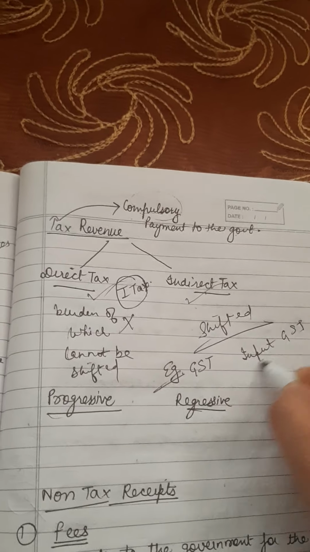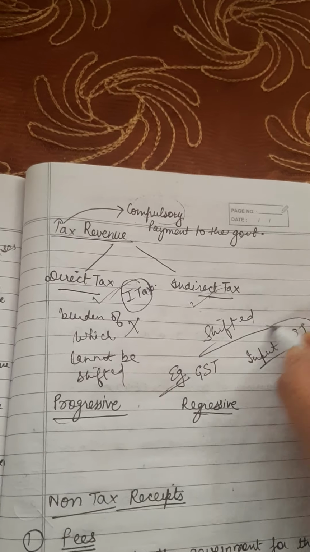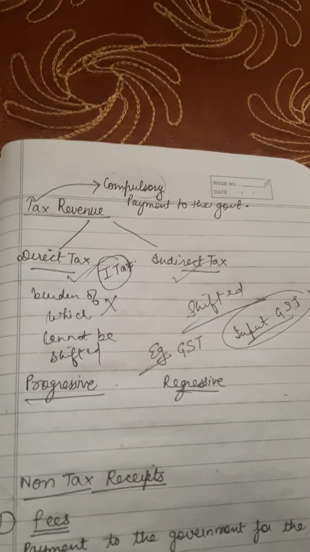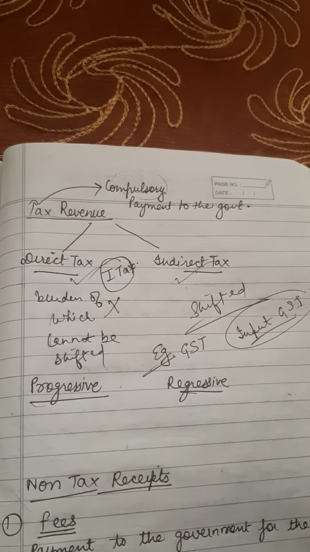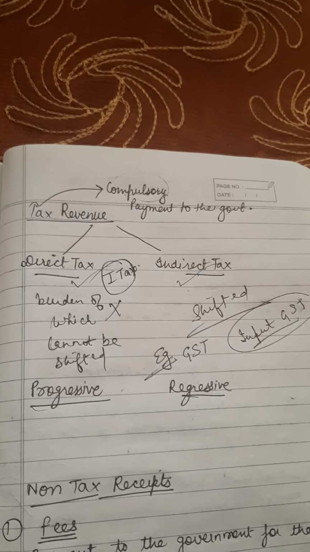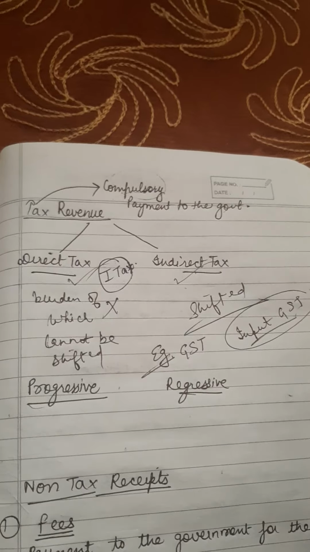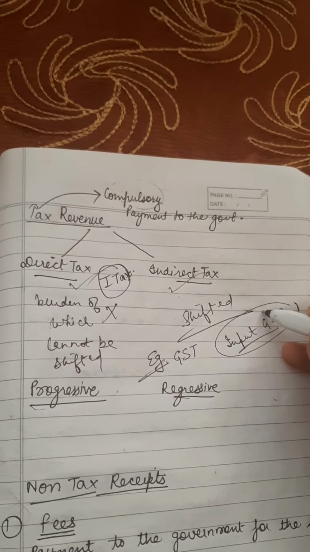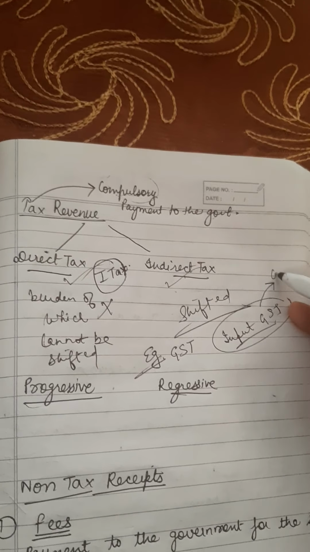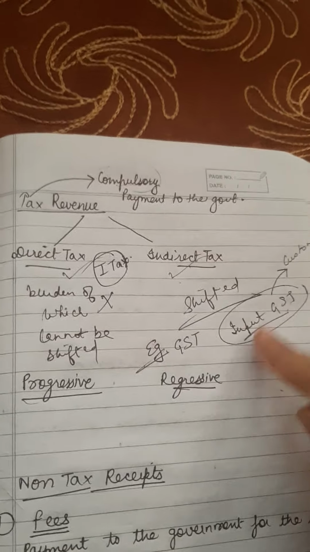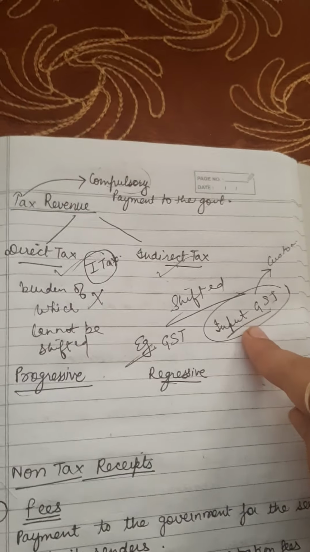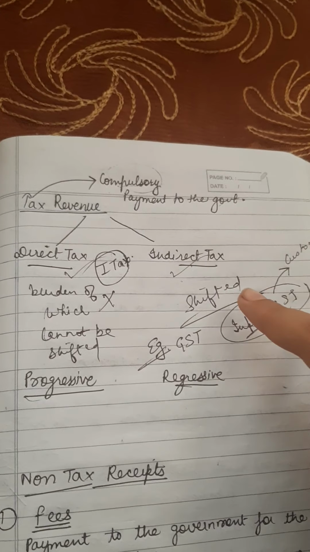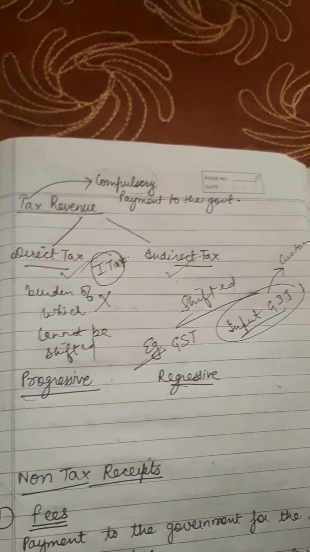Domino's might have procured raw material from some supplier. That supplier would have levied GST on Domino's, and Domino's is now shifting that GST to the customer. So indirect tax is a tax the burden of which can be shifted to some other person.